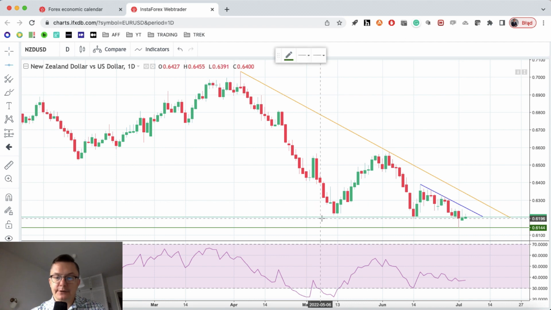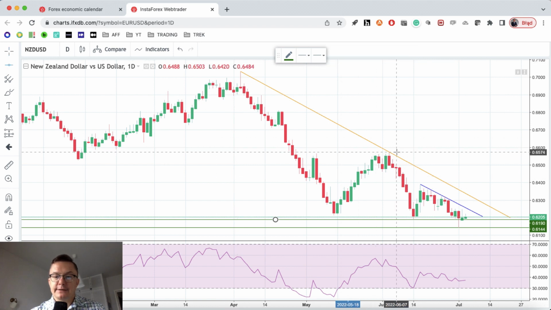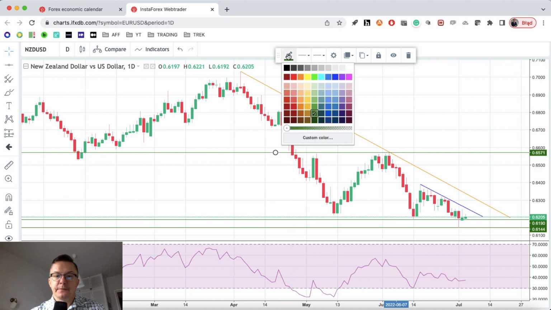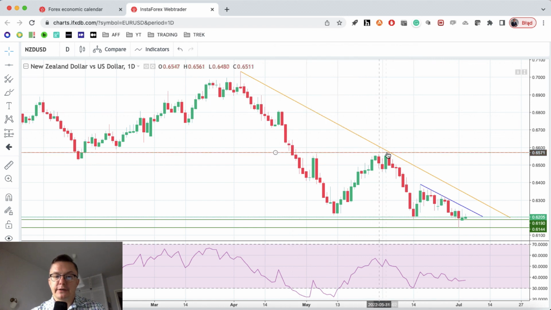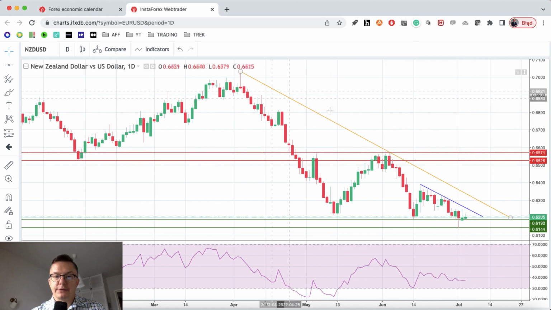Of course, we can add another technical support. However, this one was tested already, and nearest, let's say, is technical resistance made here on the swing at 6,571, and this is the zone that is key zone here for the bulls. Only a breakout above this trend line here, mid-term trend line, above the supply zone will be the first clue that the downtrend on the New Zealand dollar is done.